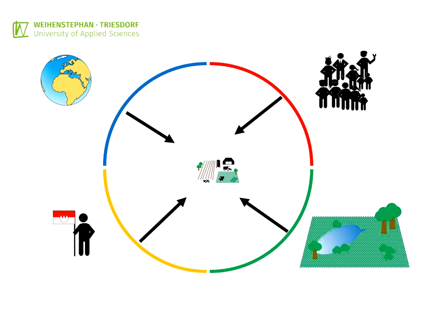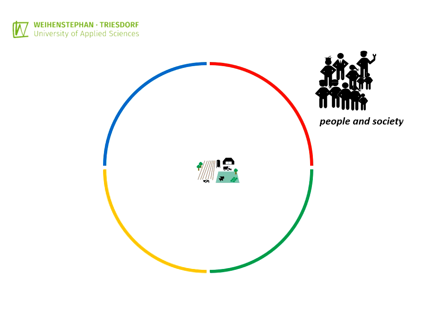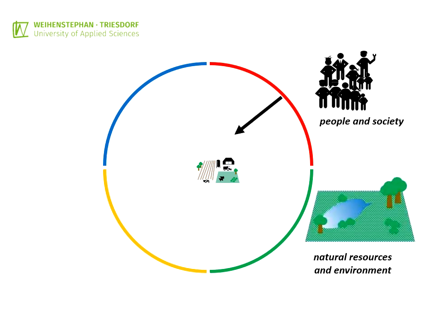Each of the four categories consists of a series of details. The category, people and society, includes factors such as demographics, the development of technology and knowledge, the degree of division of labor and consumer behavior. The category of natural resources and environment encompasses the availability and quality of resources as well as their sustainability.